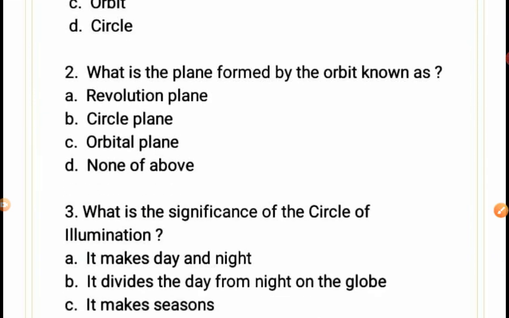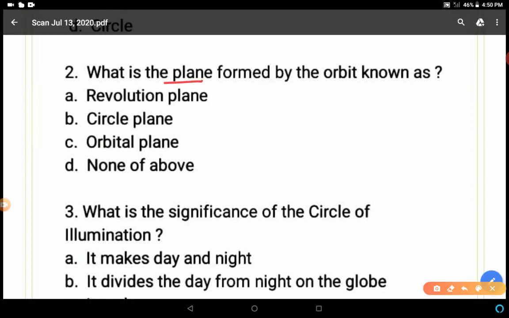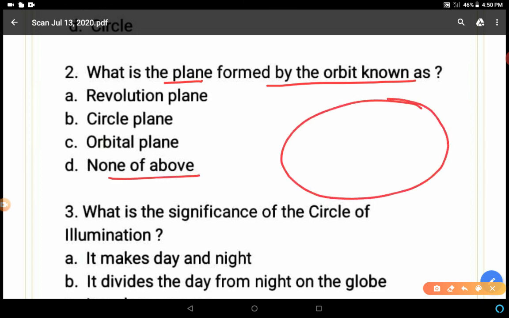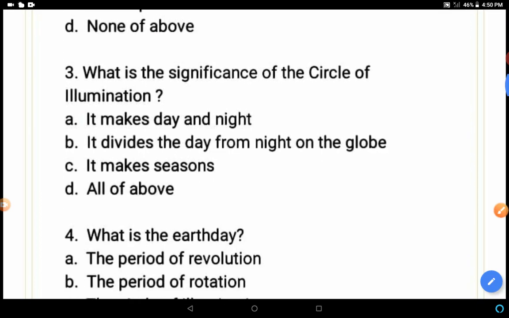What is the plane formed by the orbit known as? Revolution plane, circle plane, orbital plane, or none of the above. Yes, the plane formed by the orbit of the earth is known as the orbital plane. C is the correct answer.